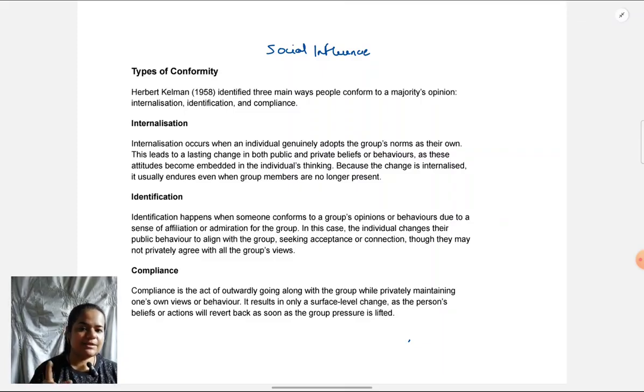That means what others are doing, what they are suggesting, like what opinions they have, that does influence the way you think and you behave. So, this unit is all about how others have an impact on your thinking and behavior.